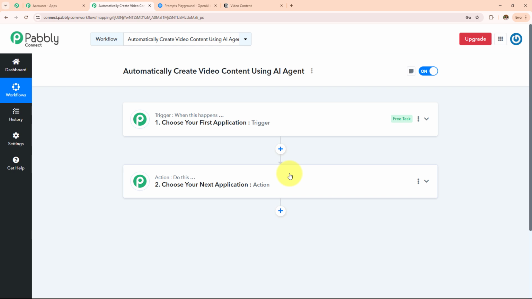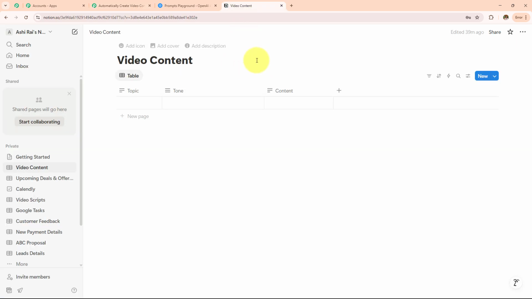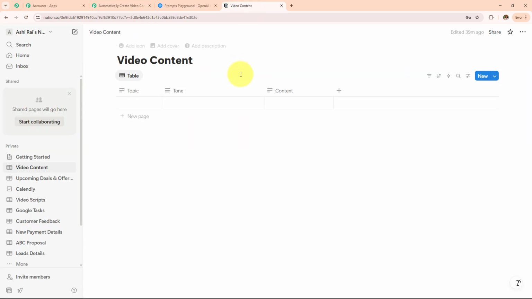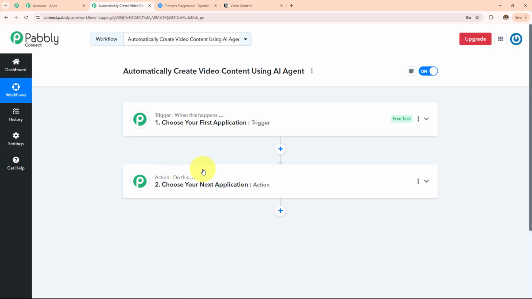Here in this workflow, I want to automatically create video content using an AI agent, which means whenever I add a new detail in my Notion database, the content will be automatically generated using OpenAI, which is my AI agent, and it will be added back to my Notion database. Here the trigger says when this happens, when I add a new topic, and then the action says do this, then generate the content and then add that to the Notion database.